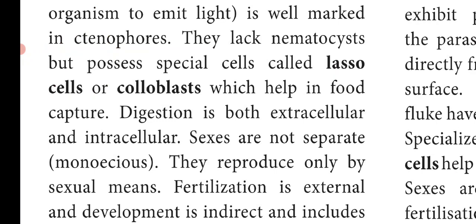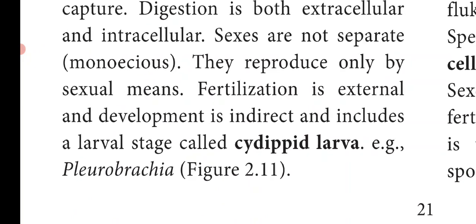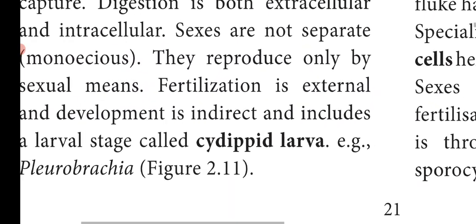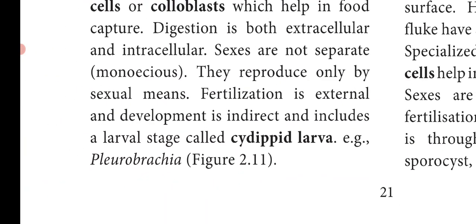Sexes are not separate, that is monoecious. What do you mean by monoecious? It means both the sex organs are present in the same individual, that is the male reproductive part as well as the female reproductive part are present in the same individual. They reproduce only by sexual means, and fertilization takes place outside the body, that is external fertilization.